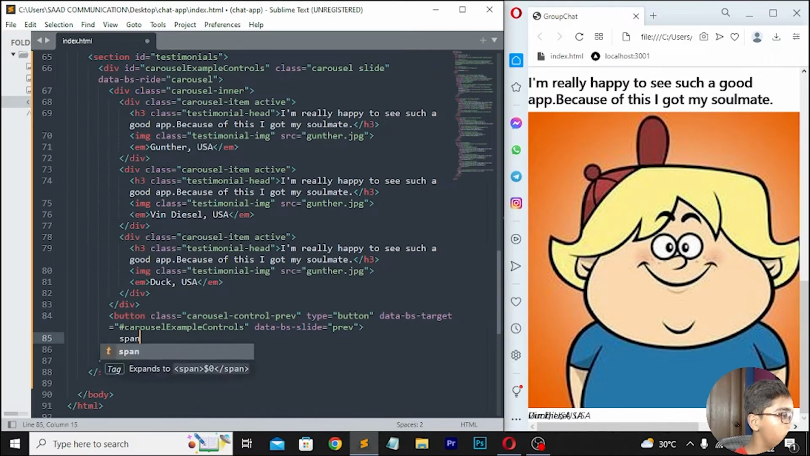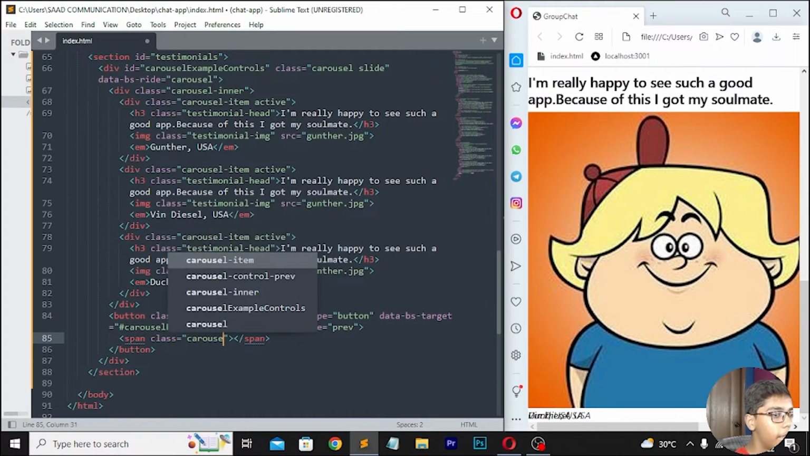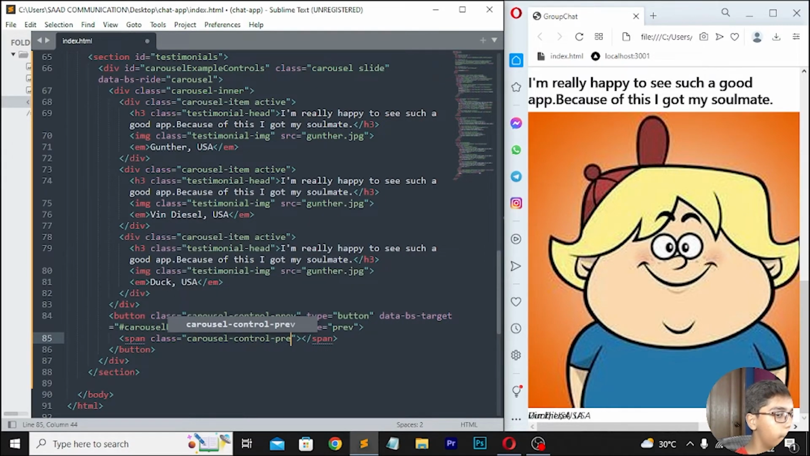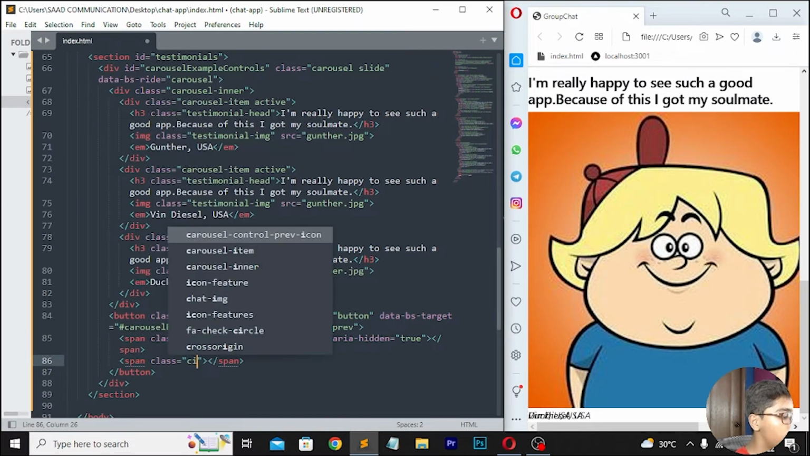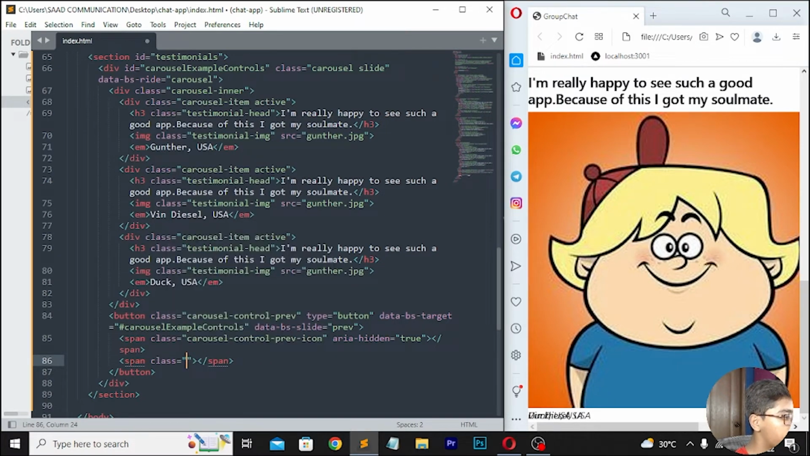Move down, right here span tag, here I'll be writing class which should be carousel-control-prev-icon. Then here I will be writing aria-hidden is equals to true. Now you have to simply do one thing, you have to move down, right here span, then write class which should be visually-hidden. Here I'll be moving, then I'll be writing Previous. Save this, and after saving here I will be now reloading this. And now here you can see now we are getting these things simply.